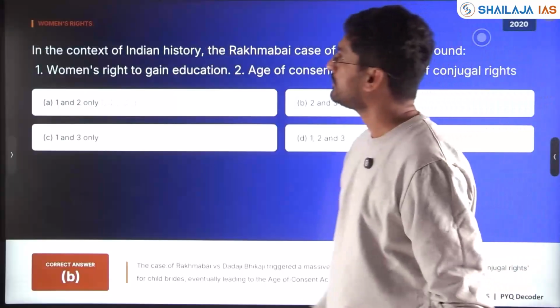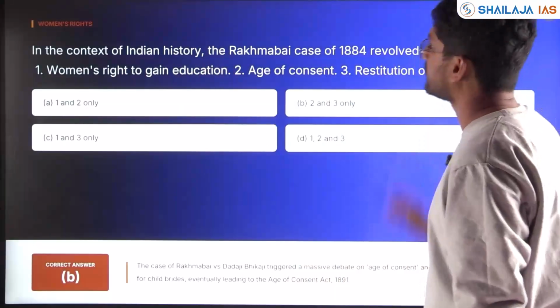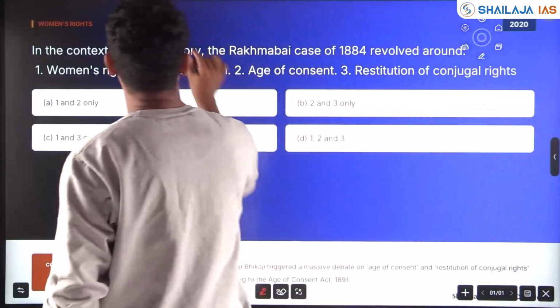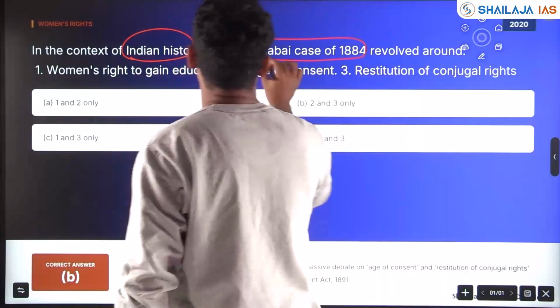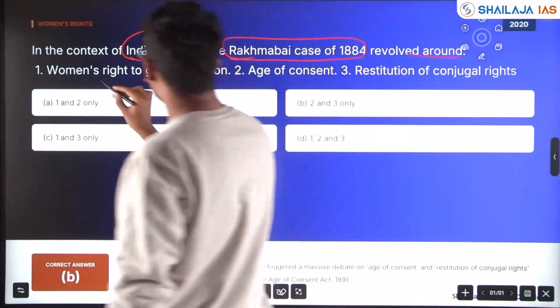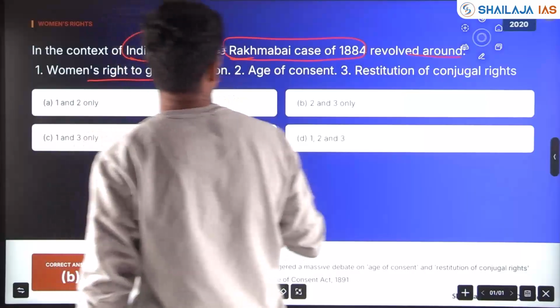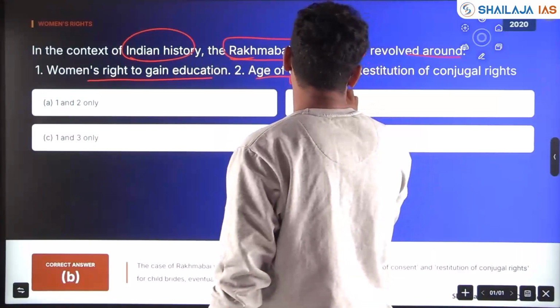Clear? Now again with respect to women's rights, asked in 2020, my friends. In the context of Indian history, the Rakhmabai case of 1884 revolved around women's right to gain education, age of consent. Consent is normally to marriage.